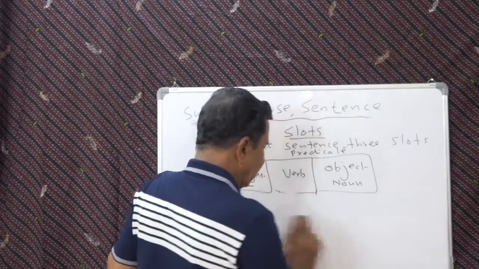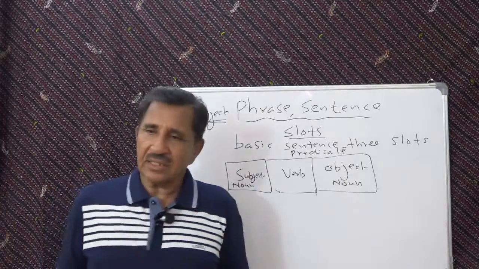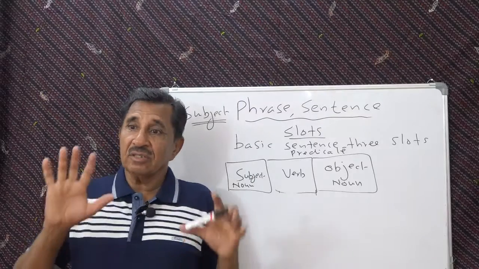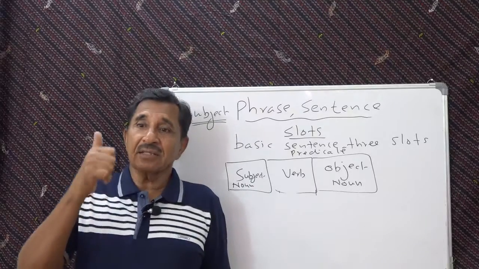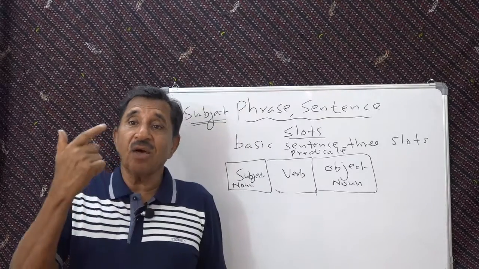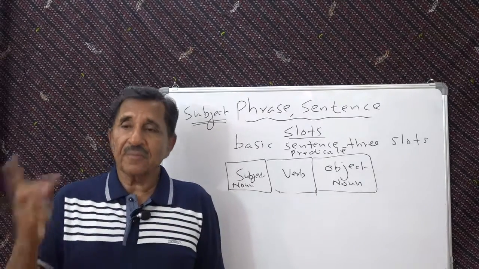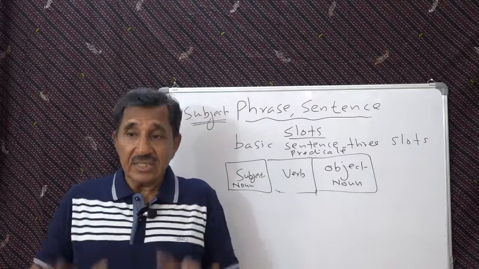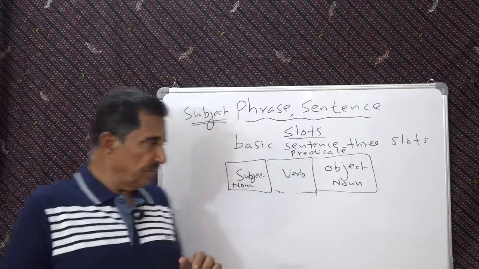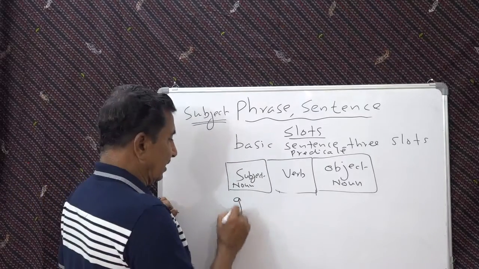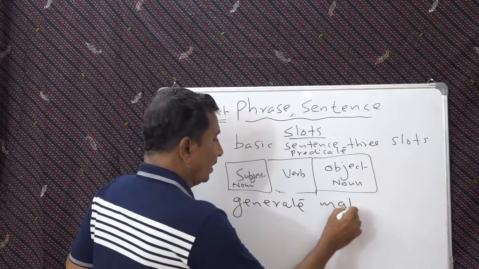For the time being, make this clear: a basic sentence in English has three places. First is the subject place, second is the verb place, and third is the object place. Subject is a noun, verb is an action word, and the object is also a noun. Such a sentence is a basic sentence. So you can generate, we say generate, means make.